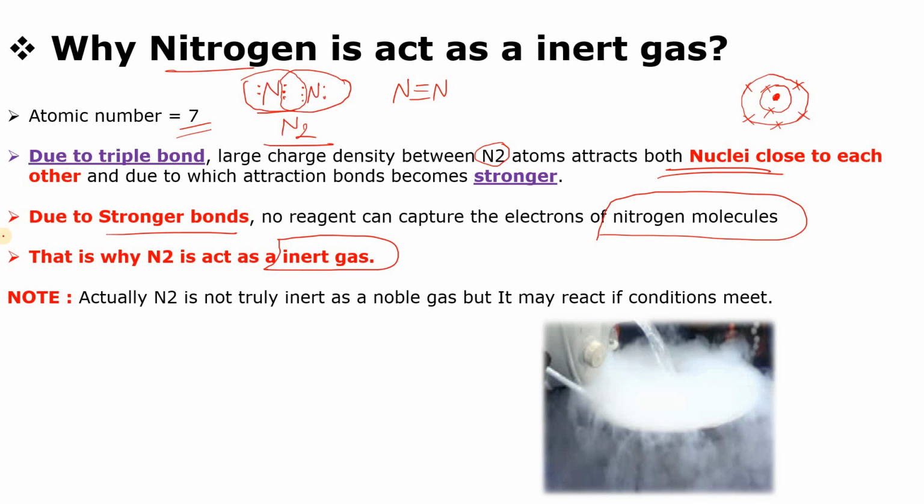There is also a note which I have written: nitrogen is actually not truly inert. Noble gases are truly inert, but nitrogen only acts as an inert gas. If certain conditions are met, it may definitely react. That's why nitrogen forms molecules as well, and it can also make compounds.